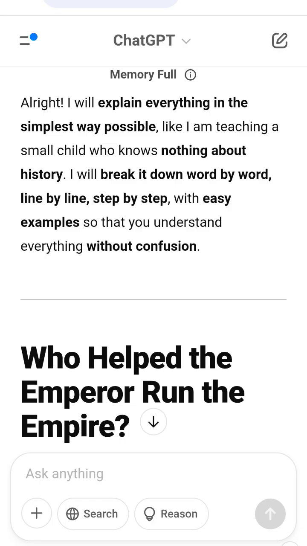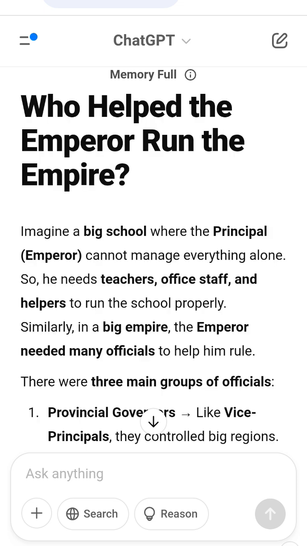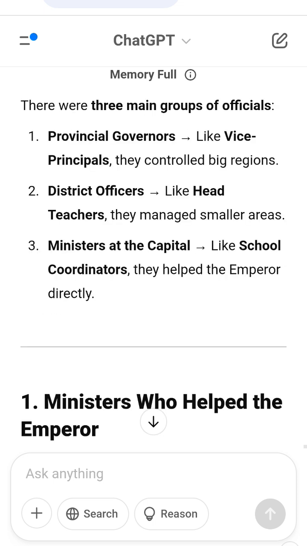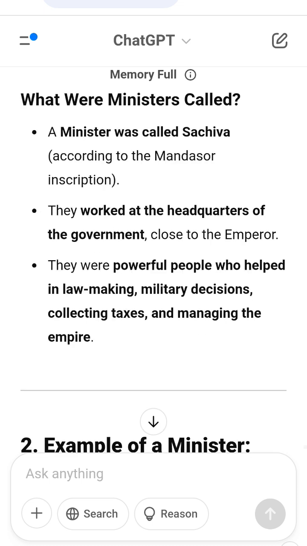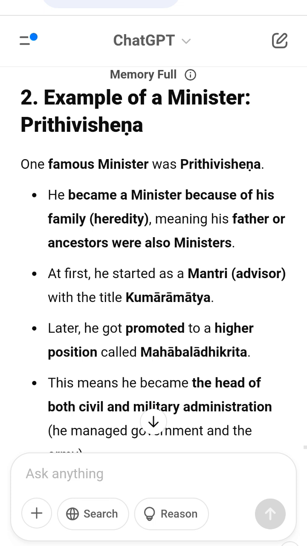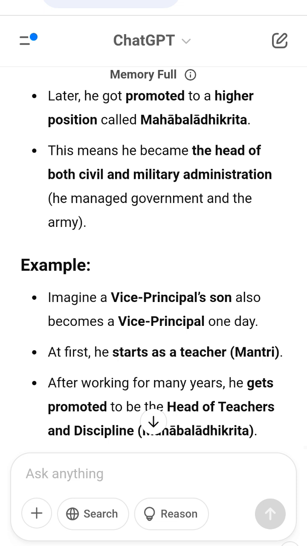5. How were sub-districts, Vithi, managed? A district was divided into smaller parts called Vithi, like subdivisions. What was in a Vithi? Each Vithi had its own office, Adhikara, in a town. The headquarters of a Vithi was a small town, example, Purnakashka. The Vithi had its own officers and advisors, just like a district. Who helped the subdivisional officer? 1. Vithi Mahataras, the elders of the locality, respected old people. 2. Representatives of local families and landowners.